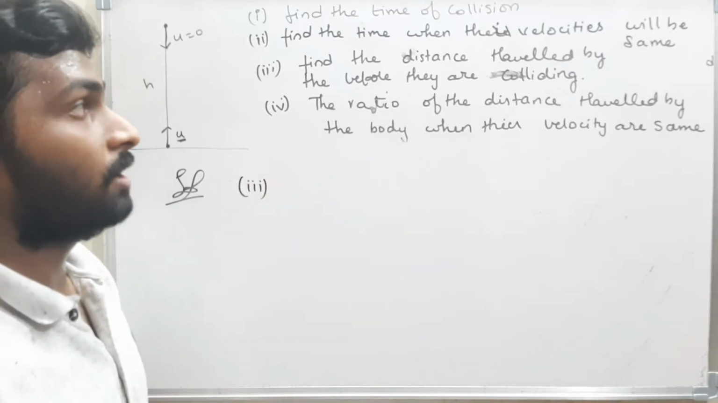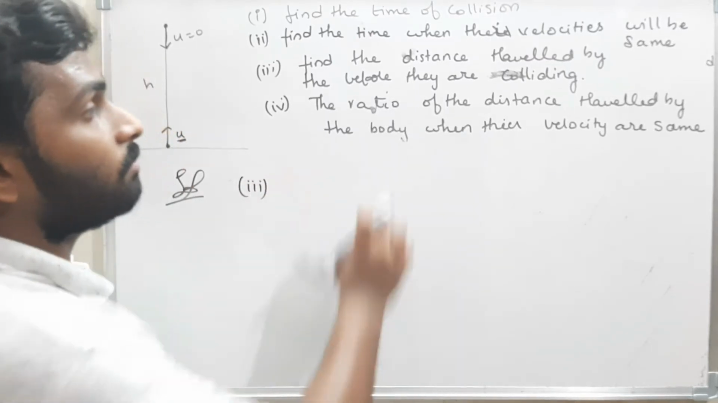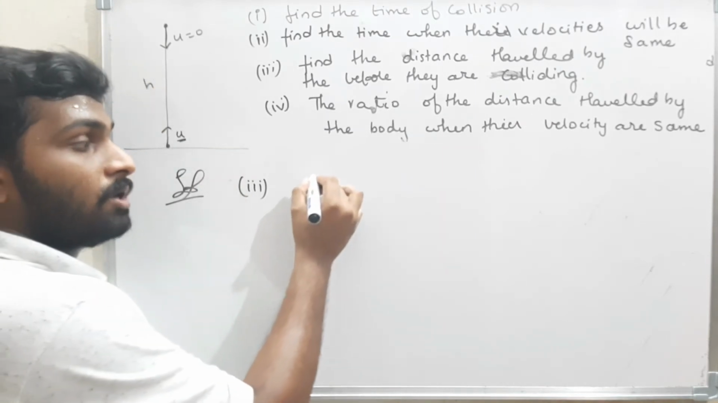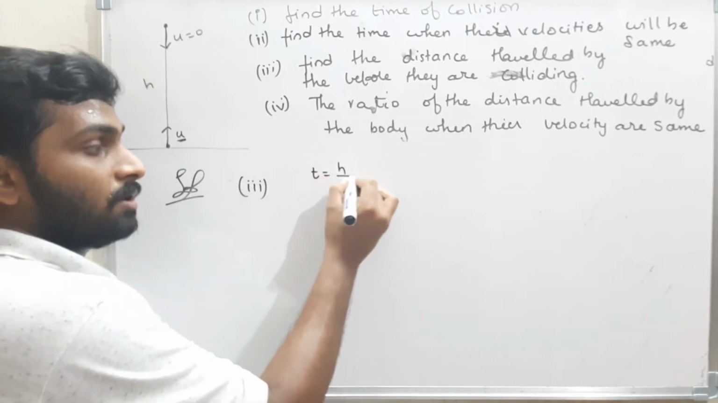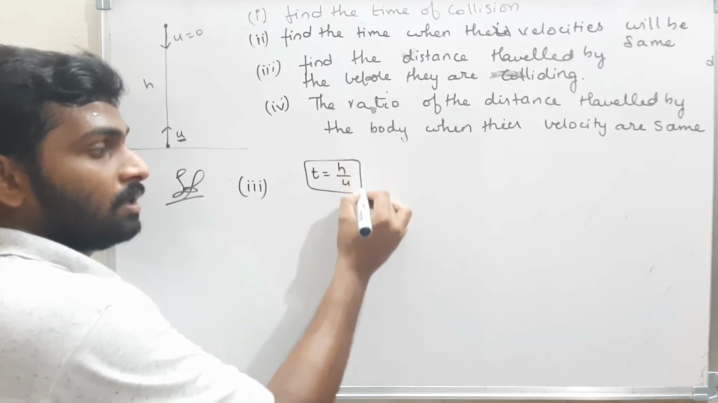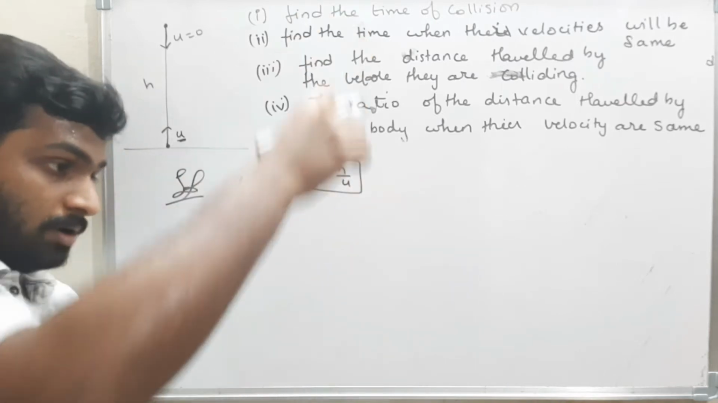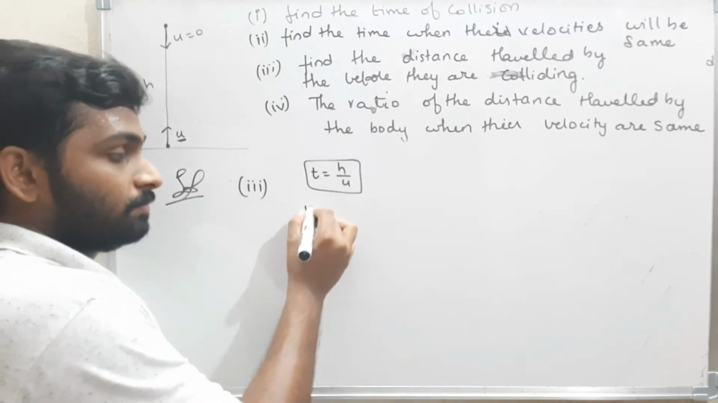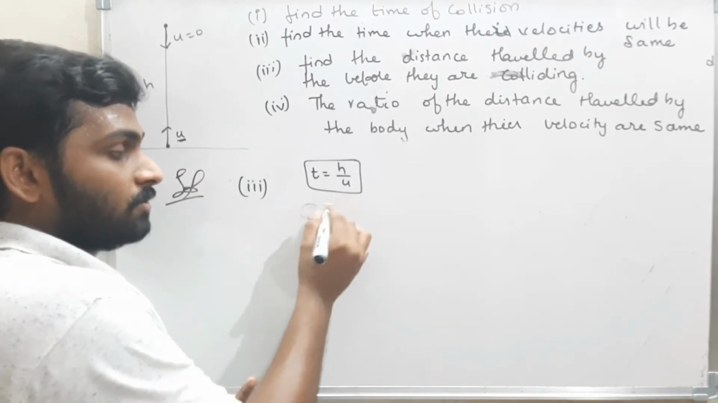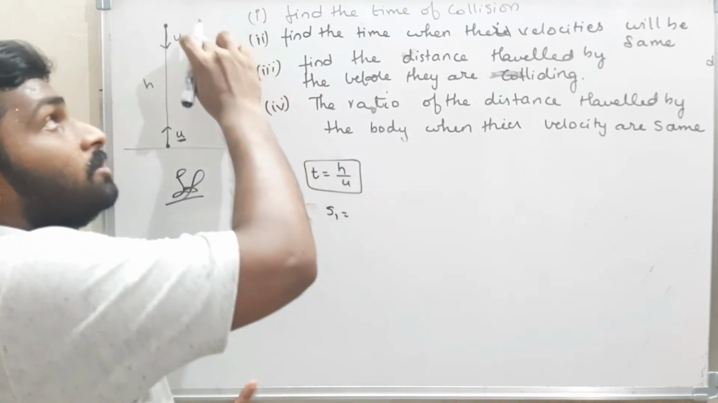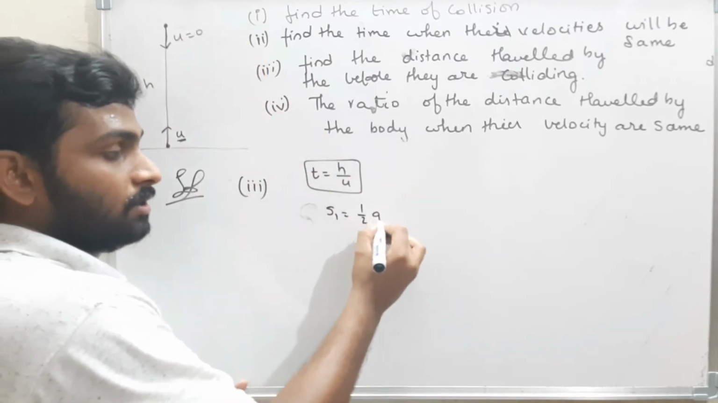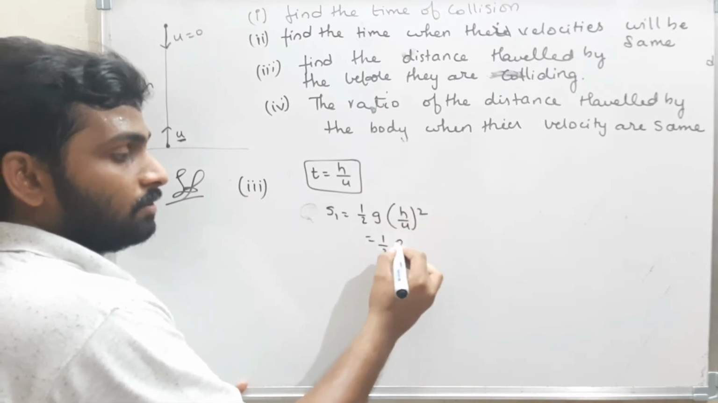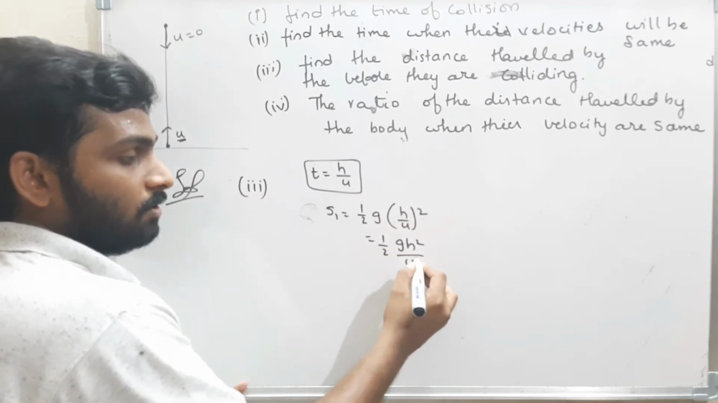Now see carefully. Find the distance travelled by the body before they are colliding. Therefore, what is the time of collision? When the bodies will collide, we got the time as h by u. Do you remember this? At this time, both the bodies will collide. Now in this time, what is the distance travelled by the body? That is s1. What is s1? Initial velocity is 0. Therefore, half g, what is the time? h by u whole square. Therefore, half g h square by u square.